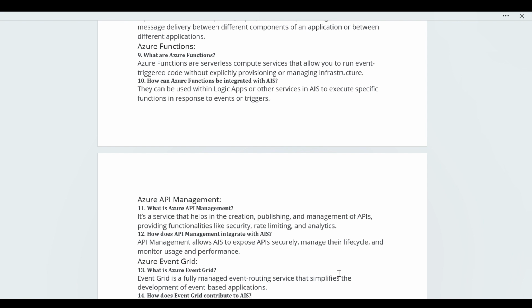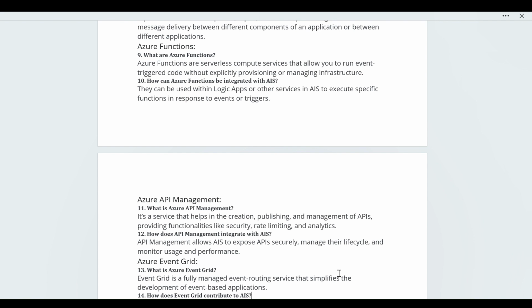So in Azure API Management, what is it providing? It's a service that helps in the creation, publishing, and managing of APIs, providing functionality like security, rate limiting, and analytics. All these features we can provide from the Azure portal. After deploying our API there, we can test it, and with the help of metrics or logging, we can see if there is any error or any issue in our APIs.